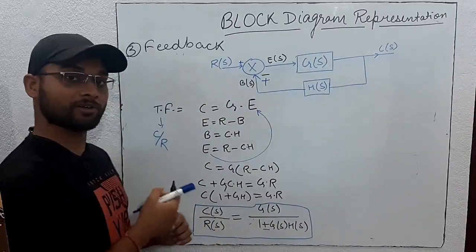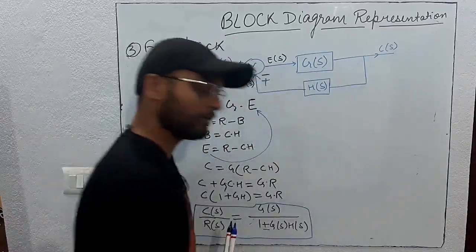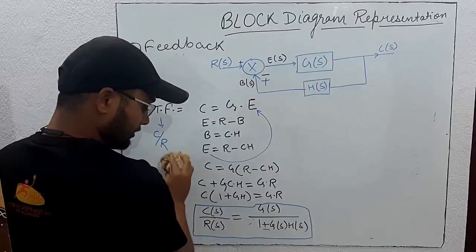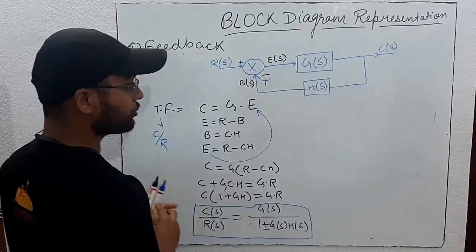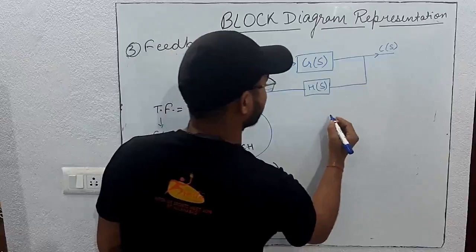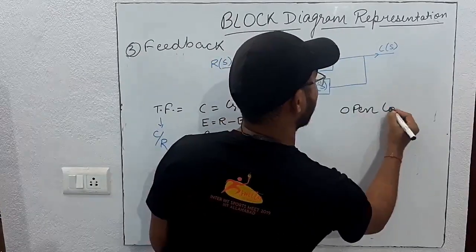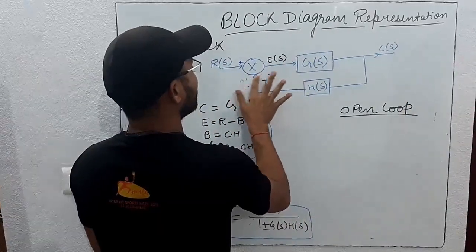The transfer function of a feedback closed loop control system. From here only our control system started. So this was the closed loop. Now we will see open loop. Let's suppose this is open now.